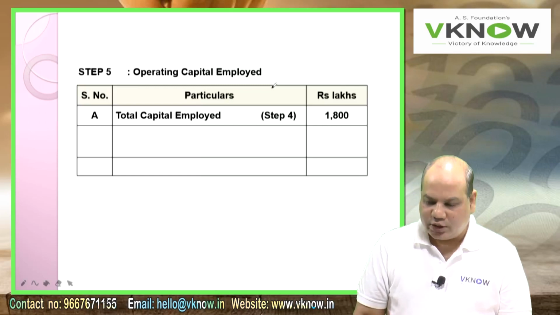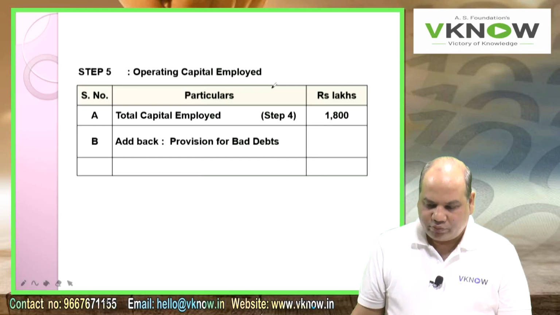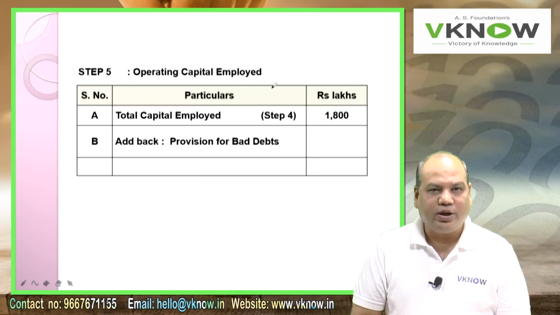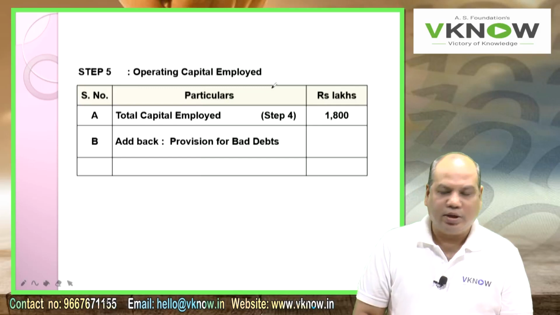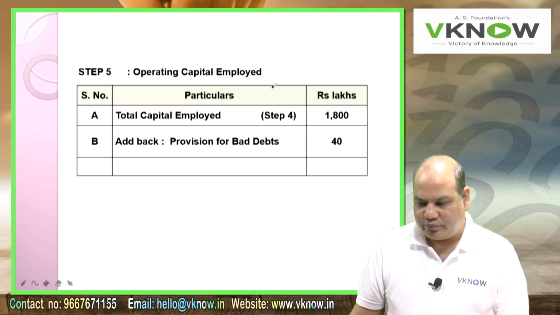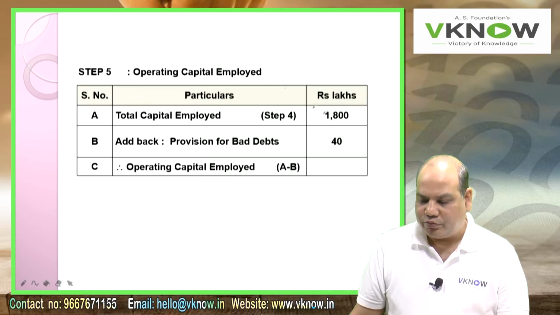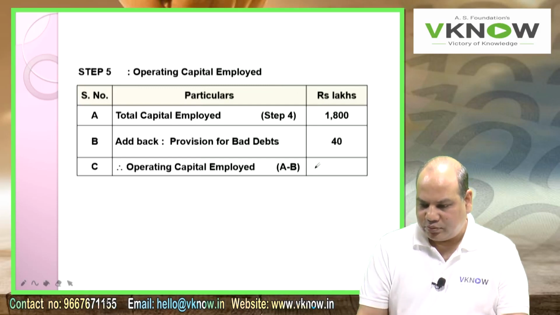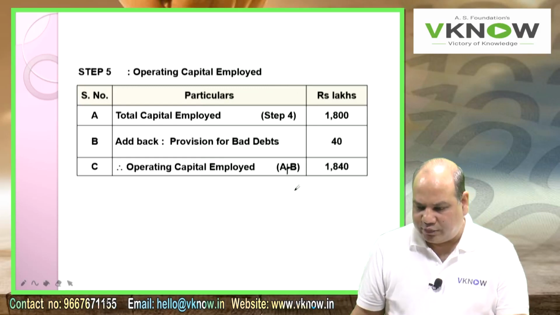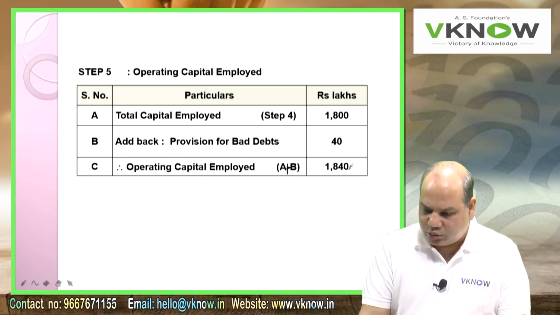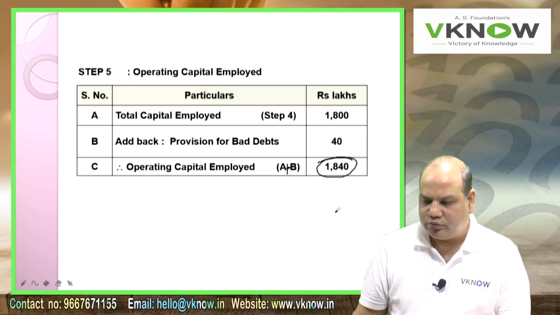But if I add back provision for bad debt, that is 40. So point C will be operating capital employed, A plus B, that is 1840. While calculating EVA, we'll use this figure, 1840.